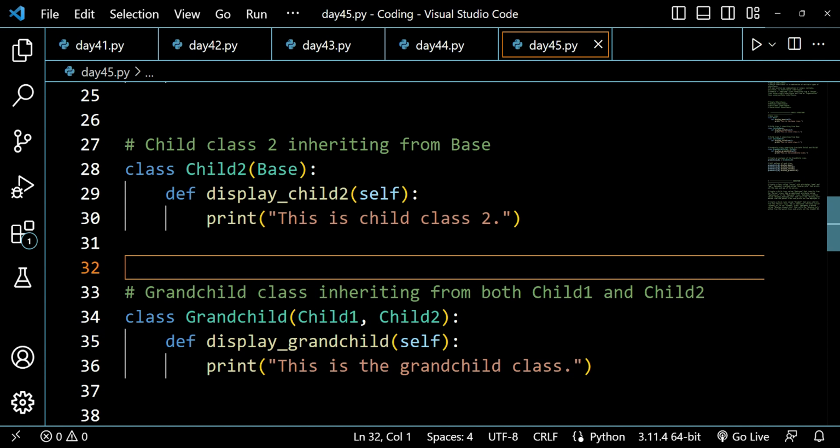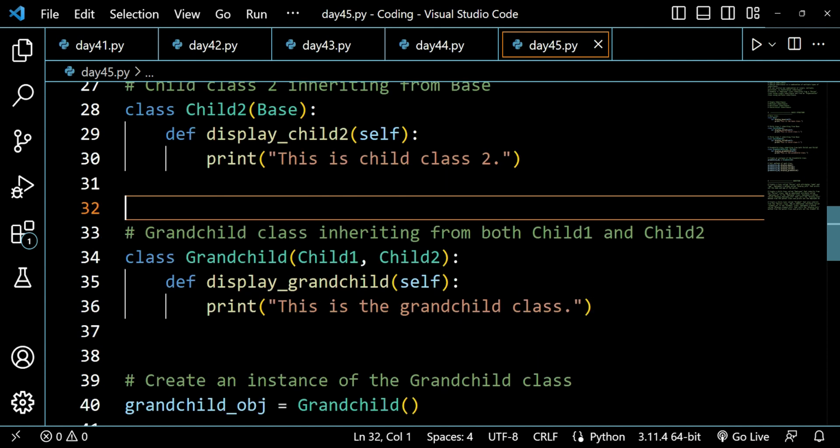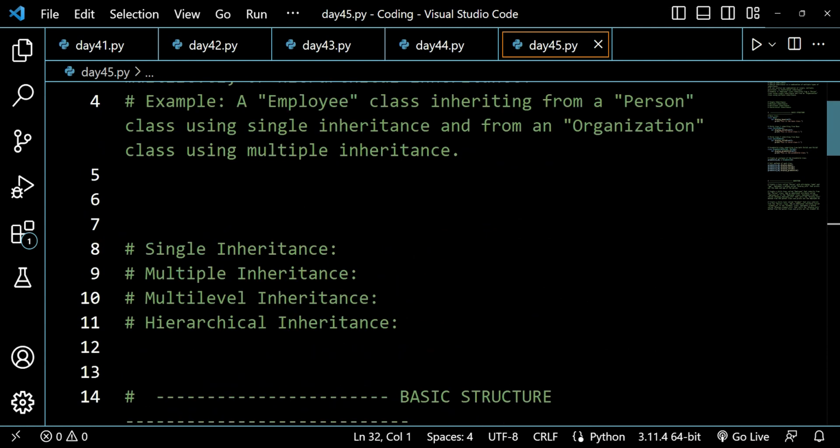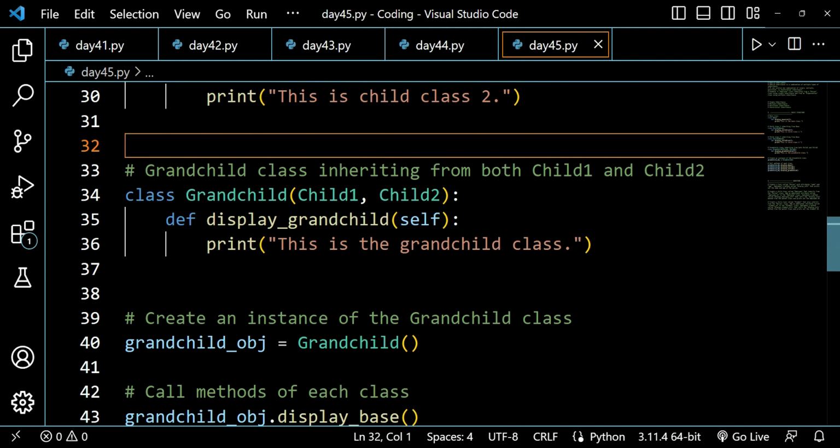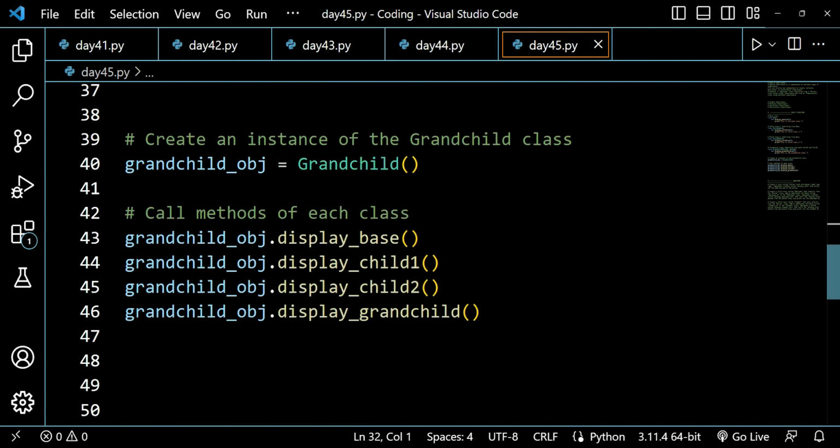If you do, you will be able to understand this concept too, because this is simple. It is nothing but a mixture of multiple inheritances. The grandchild is inheriting from child 1 and child 2, and as we have already discussed, this is an example of multiple inheritance. The previous example was hierarchical inheritance. As you can see, there is a combination of multiple inheritance and hierarchical inheritance. That's why it's called hybrid, because it's a combination, a mixture of multiple inheritances.